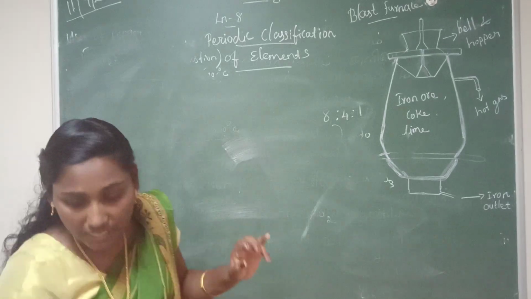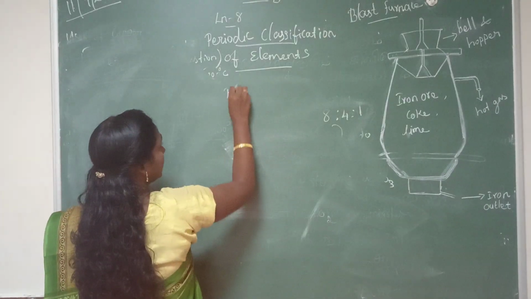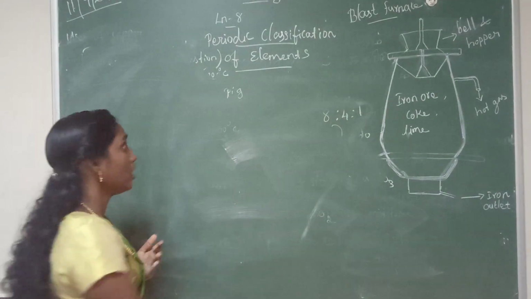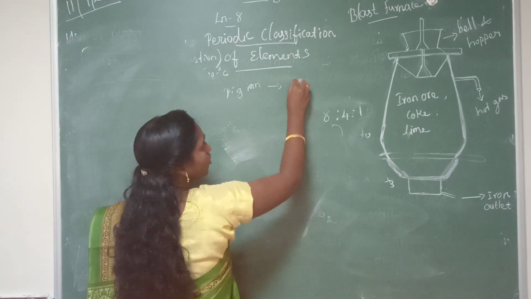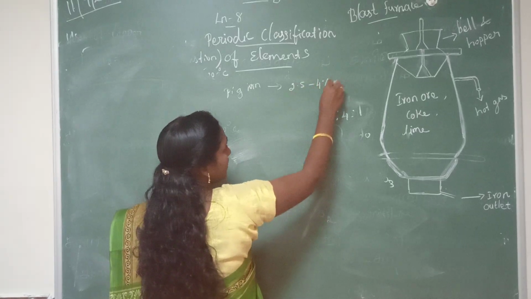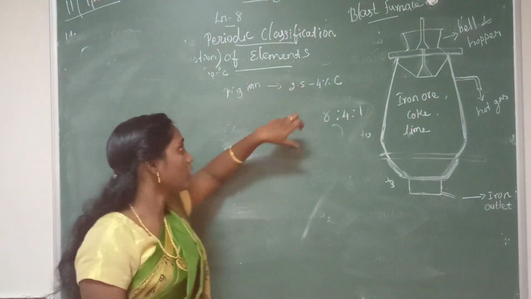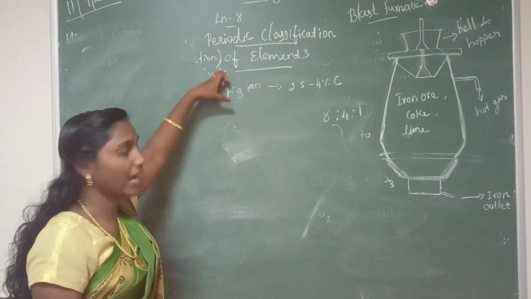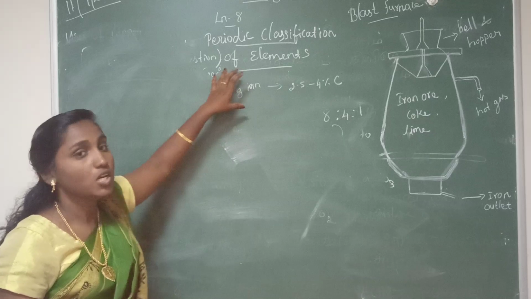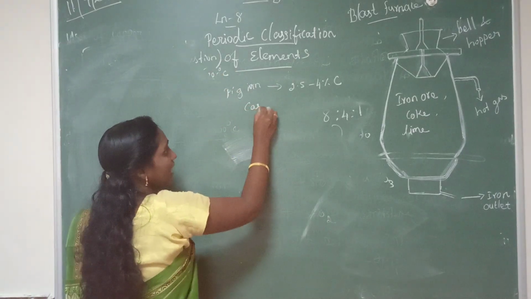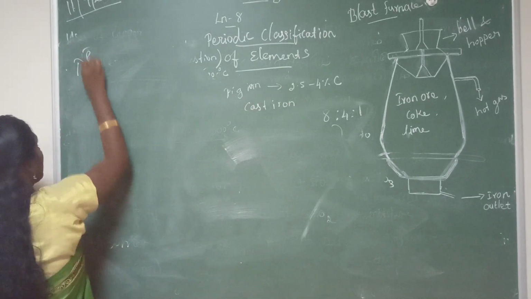In this last region we got iron metal, right? This formation of iron is called pig iron. Pig iron contains 2.5 to 4% carbon, not pure iron metal. We got some carbon also. This pig iron is remelted, melted again and cast into different molds. That iron is called cast iron. Next we are going to learn the physical properties of iron.